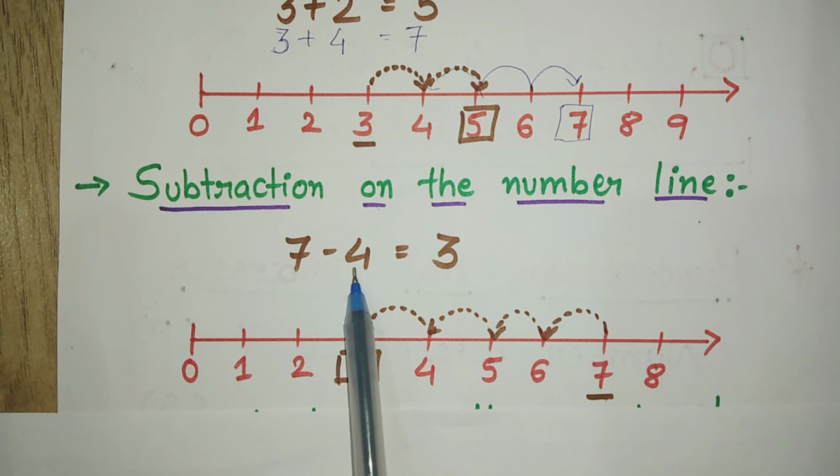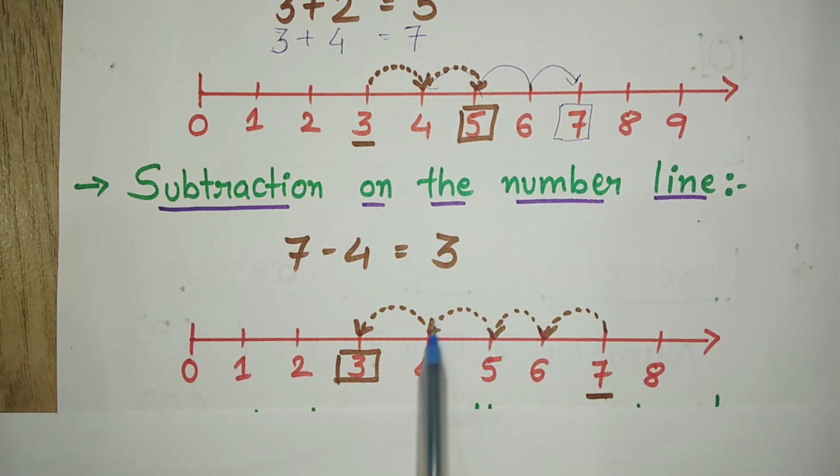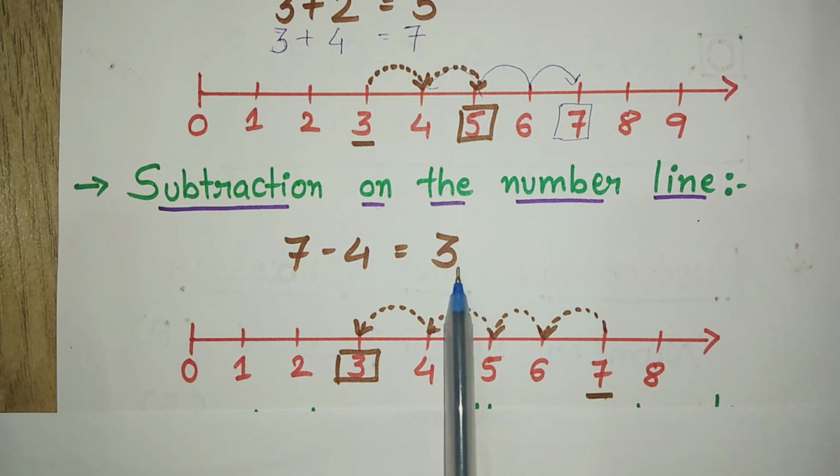Now how many steps do we have to move back? 4. 1, 2, 3, 4. The fourth step back, which number is it? 3. So my answer is 3.